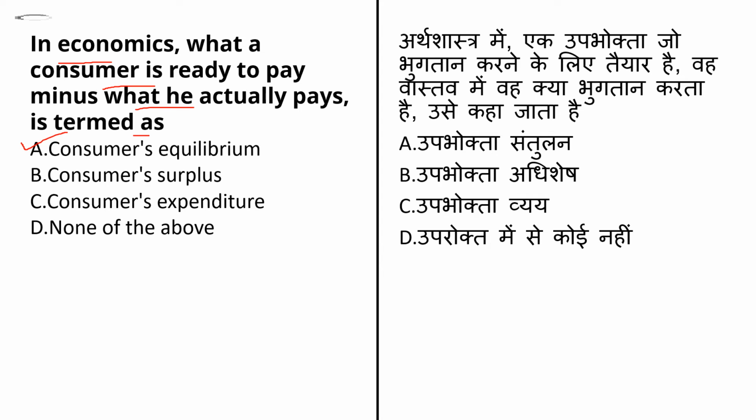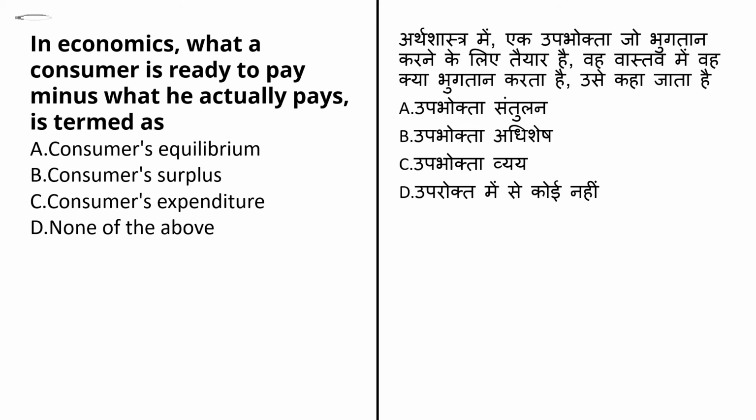The second option here is consumer surplus. Consumer surplus is also known as social surplus or consumer surplus in the economy. It is the difference between the price a consumer pays for an item and the price he would be willing to pay rather than go without it. The third option here is consumer expenditure. Consumer spending is the total money spent on final goods and services by an individual and the household for personal use and enjoyment in an economy. And the last option is none of the above.